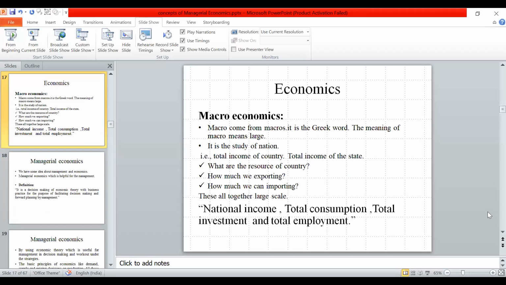What are our resources, manpower, and some particular goods that certain states have, that is their resource. Importing materials and exporting materials in the country, all these things deal with macroeconomics.